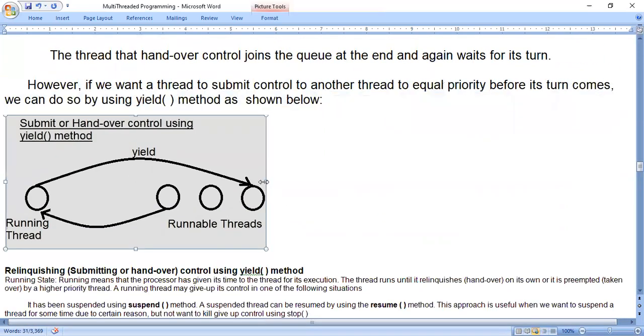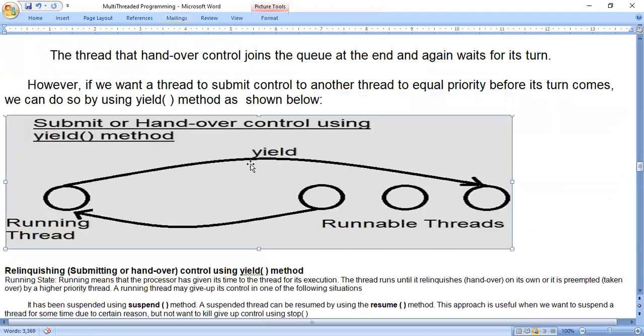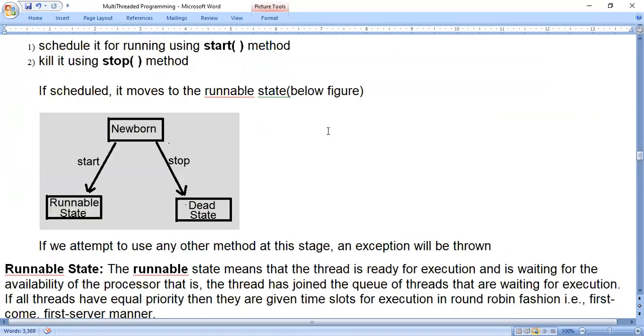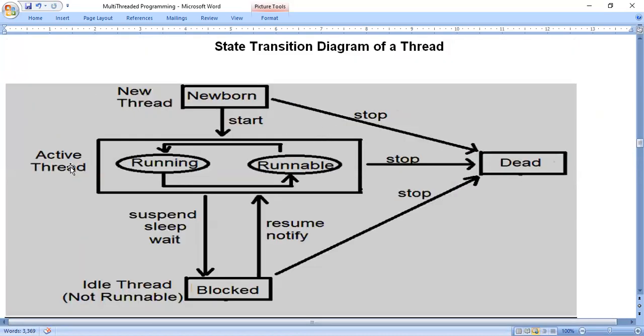See, you look at this diagram. When I say a thread is in running state, running state means active thread. That means it is being executed. It is executing. From running state, we can move to blocked state.